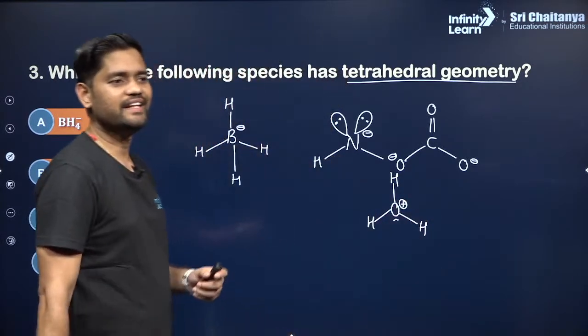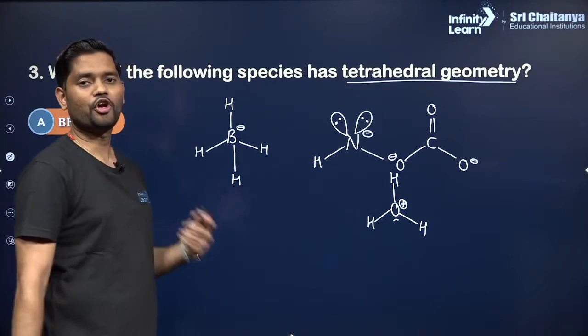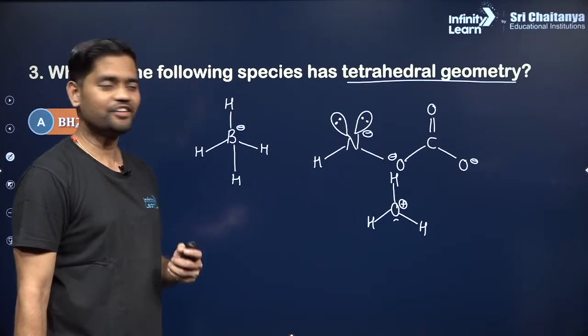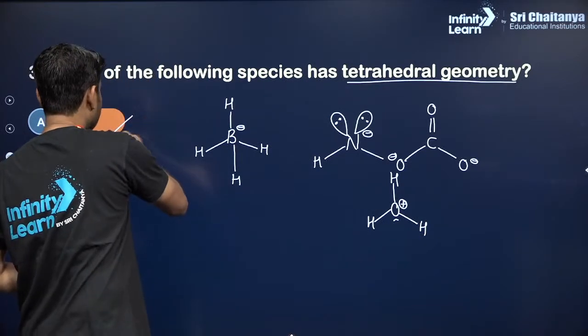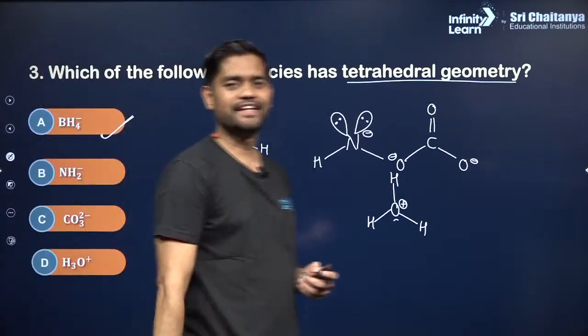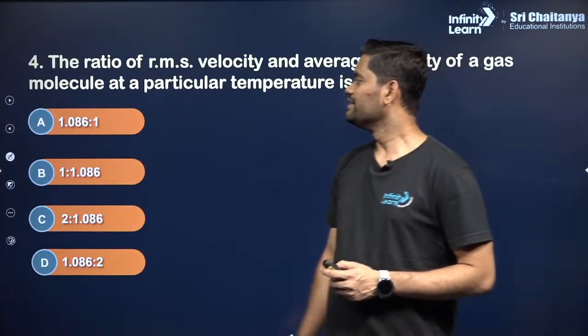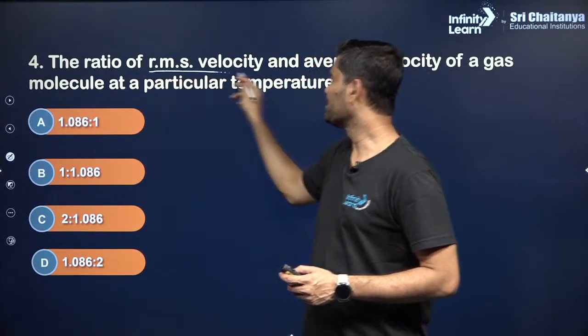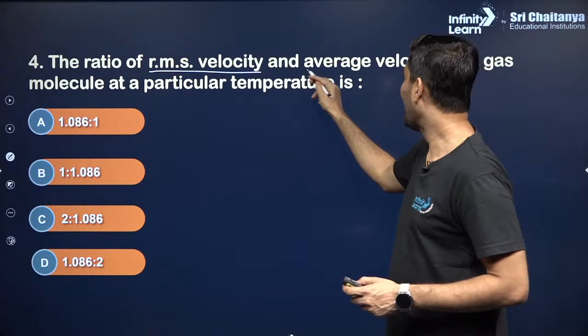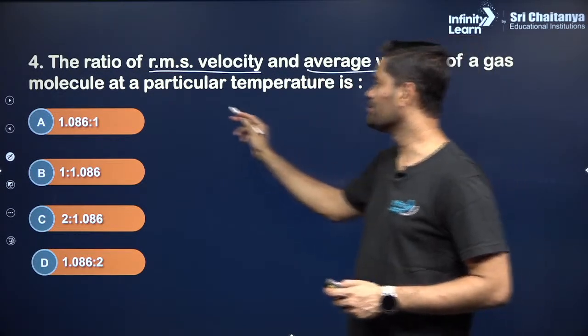So the only option that fits better in a tetrahedral geometry is option A. Clear? Sure.